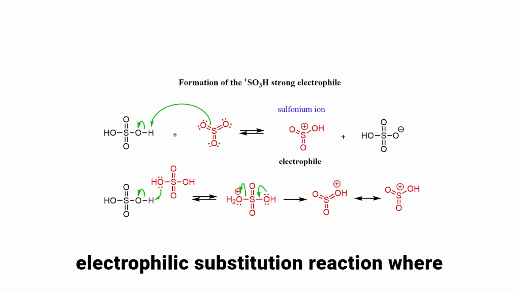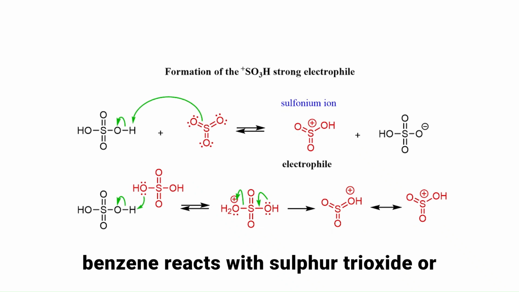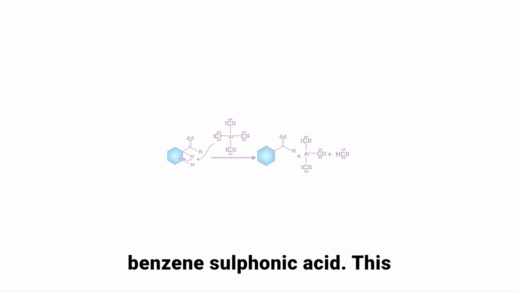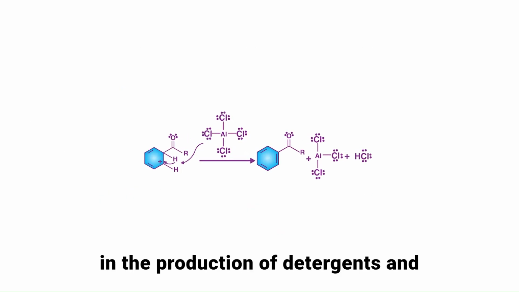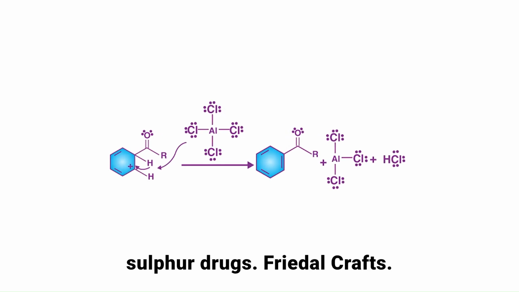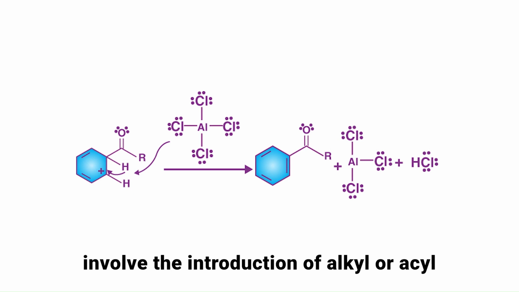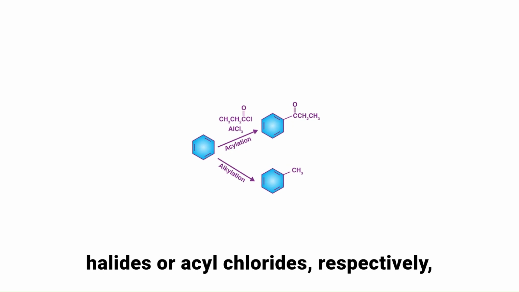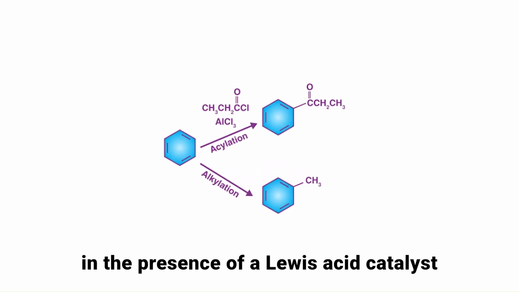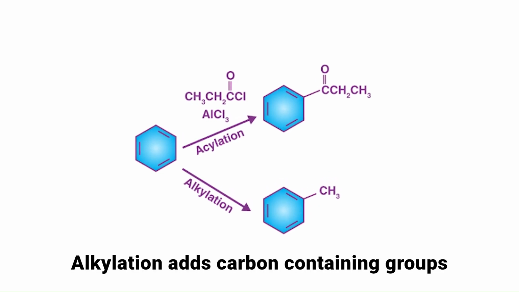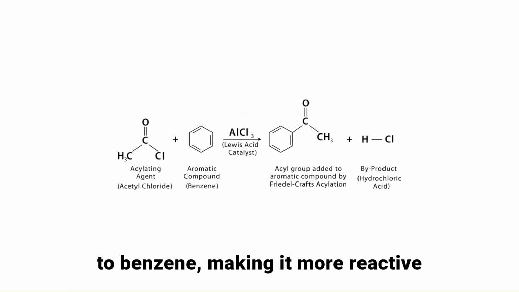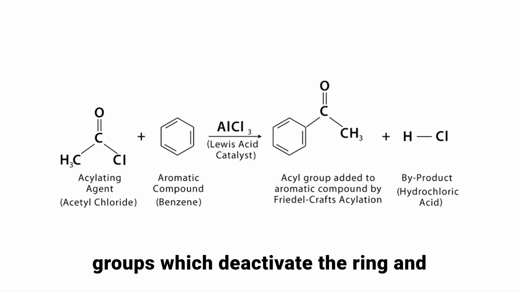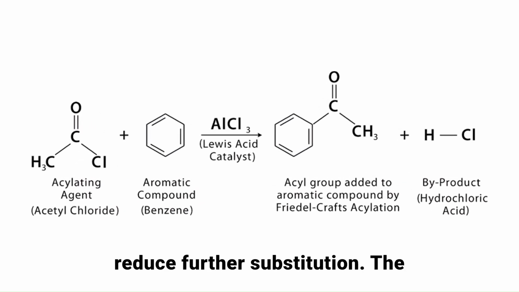Sulphonation is another important electrophilic substitution reaction where benzene reacts with sulfur trioxide or concentrated sulfuric acid to form benzene sulfonic acid. This reaction is reversible and is widely used in the production of detergents and sulfa drugs. Friedel-Crafts alkylation and acylation reactions involve the introduction of alkyl or acyl groups onto the benzene ring using alkyl halides or acyl chlorides, respectively, in the presence of a Lewis acid catalyst such as aluminum chloride. Alkylation adds carbon-containing groups to benzene, making it more reactive toward further substitution, while acylation introduces carbonyl-containing groups, which deactivate the ring and reduce further substitution.